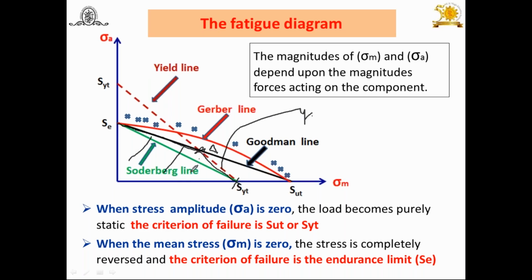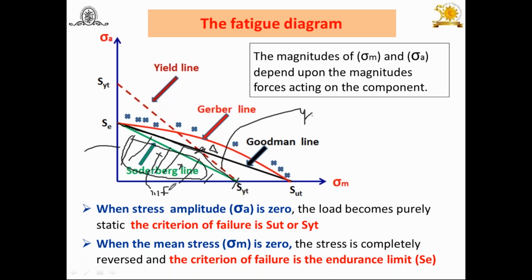That means whatever points come under this area, these points are safe points, or you can say it's a safe region. And in another way, when the point comes under this area, you can say the component has infinite life.